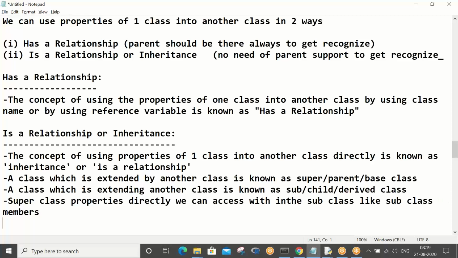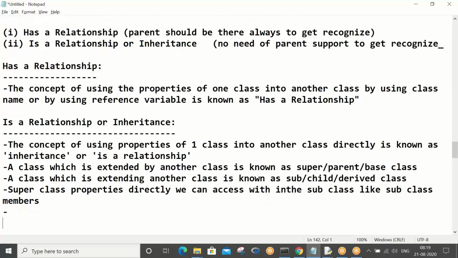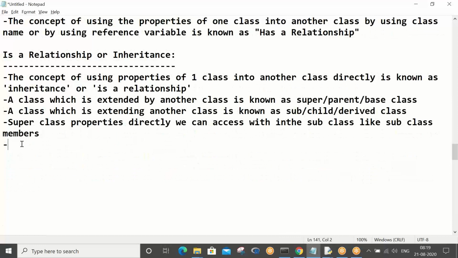There is no difference whether you are coming from superclass or from subclass. A subclass object will execute any of the class members.